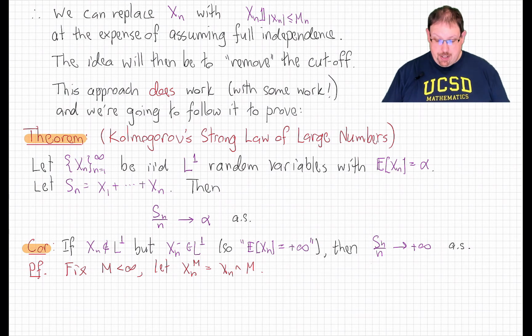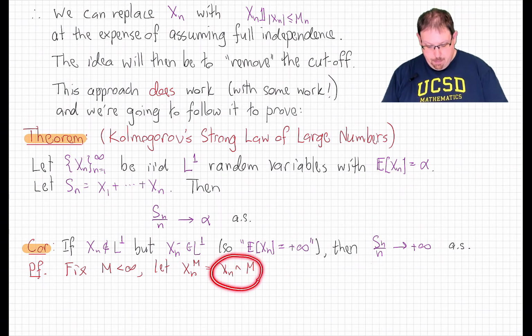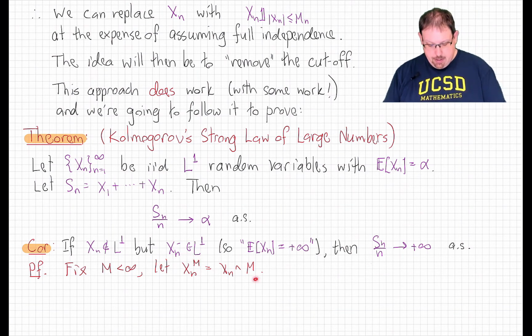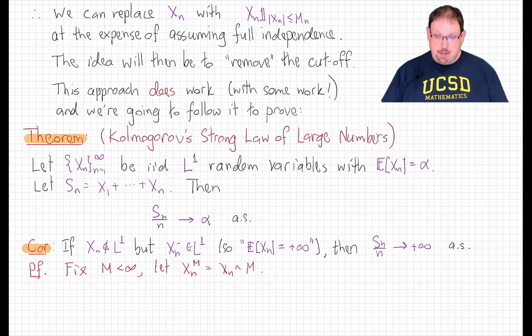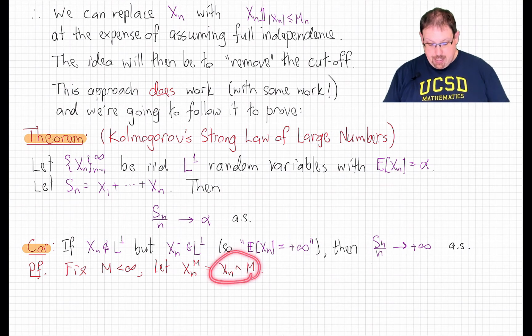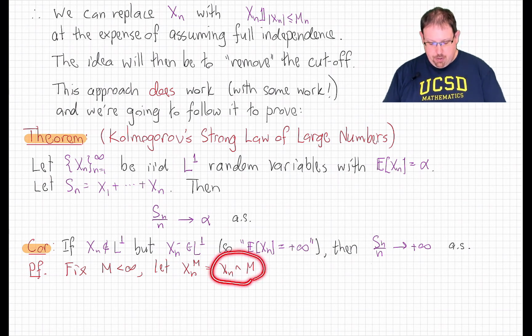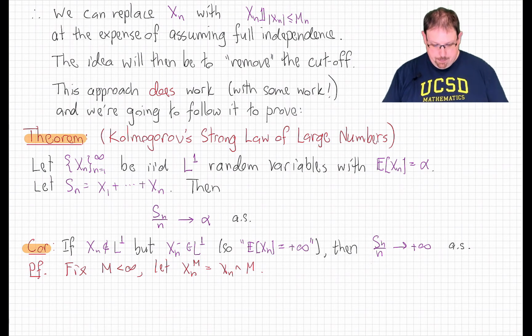Now, just like with the cutoff, these are now bounded random variables above. And therefore, since the negative part is in L1, these random variables are in L1. They're also independent for the same reason that the cutoffs were independent. This random variable is measurable with respect to the sigma field generated by X_n, and they are identically distributed because they're all the same function applied to each X_n, which were identically distributed.